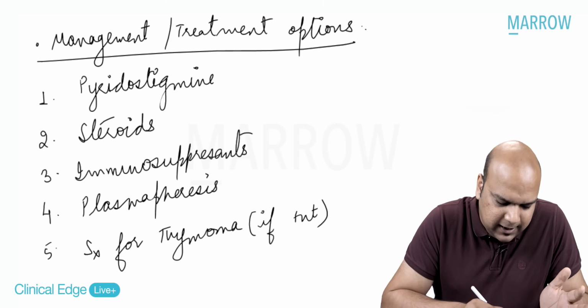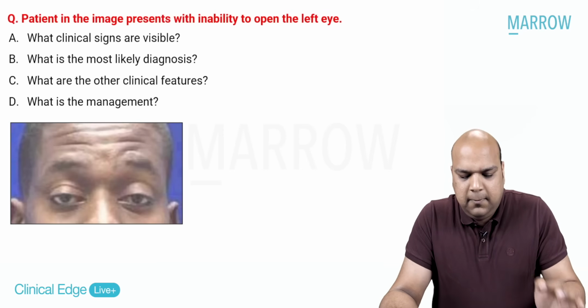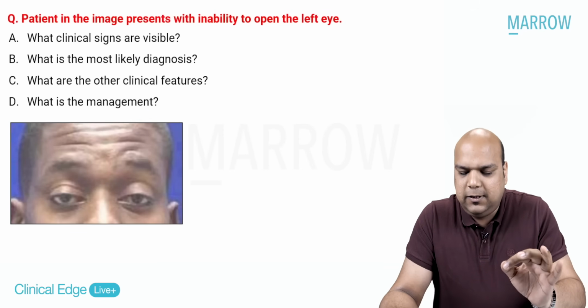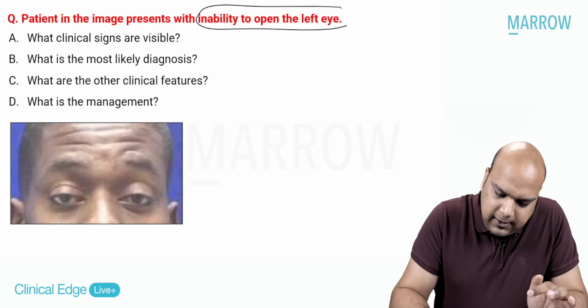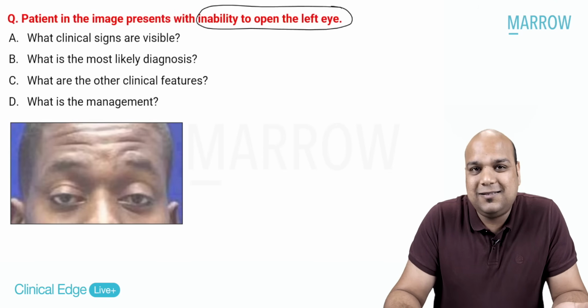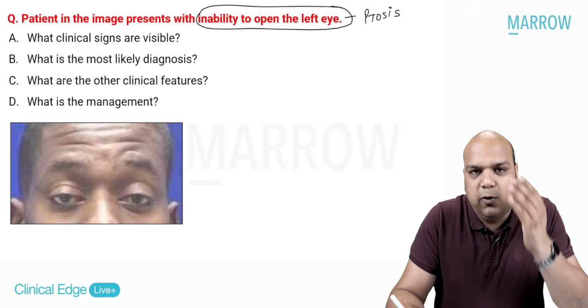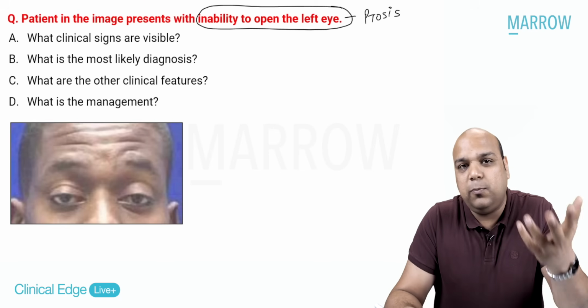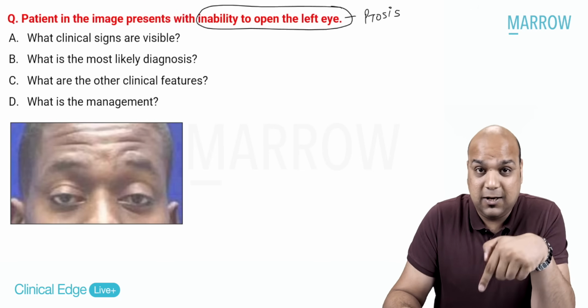Moving on to the next scenario for our diplopia and ptosis cases, everybody. Patient in the image presents with inability to open the left eye. Inability to open the left eye means, again, what everybody? Ptosis. Yes or no? Instead of saying drooping of the left, we are saying inability to open the left eye. That's all. Now, this is how the patient has come to you. See the image.